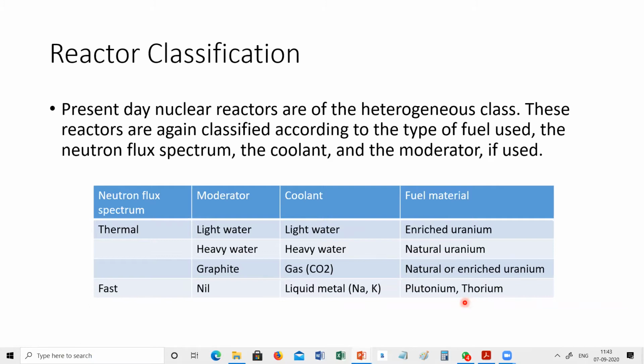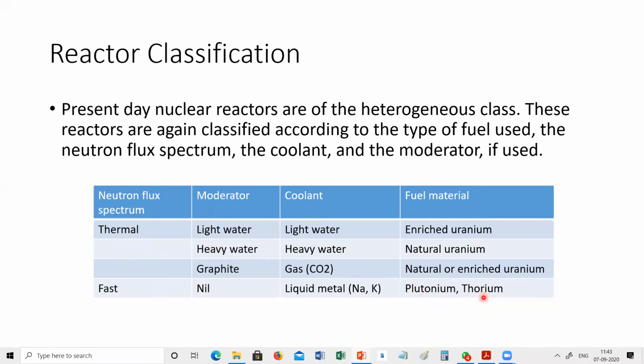Fertile means that at the start it does not have that much fission capacity, but plutonium, as a starting material, has a higher fission capacity. A fission reaction is started using plutonium, and whatever neutrons are emitted by the plutonium will bombard the thorium.